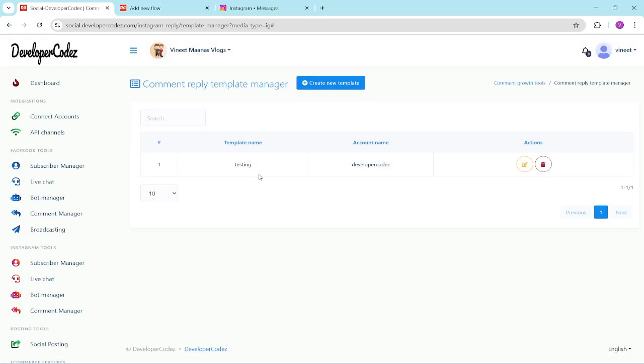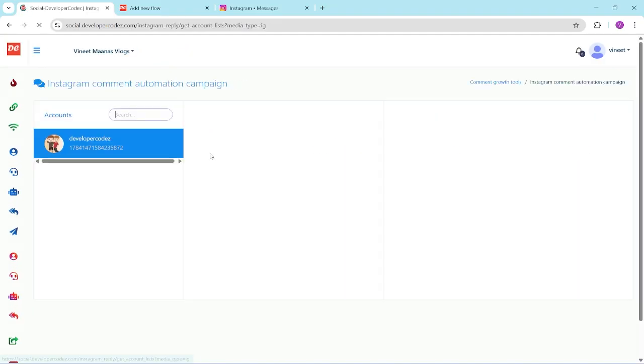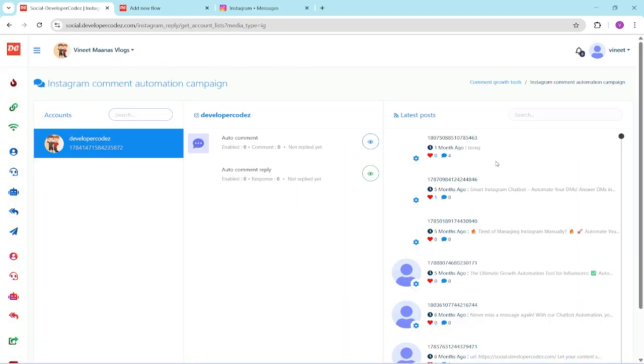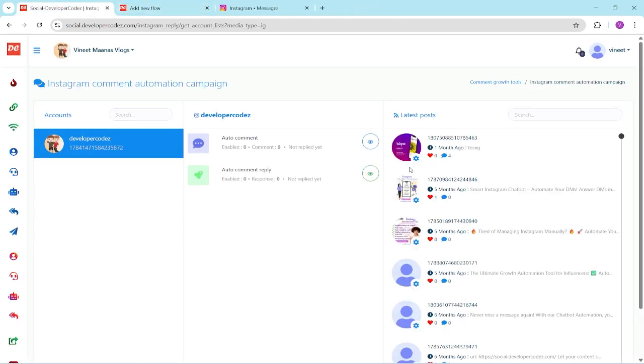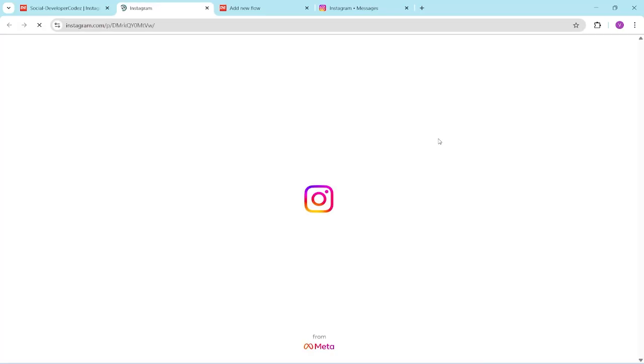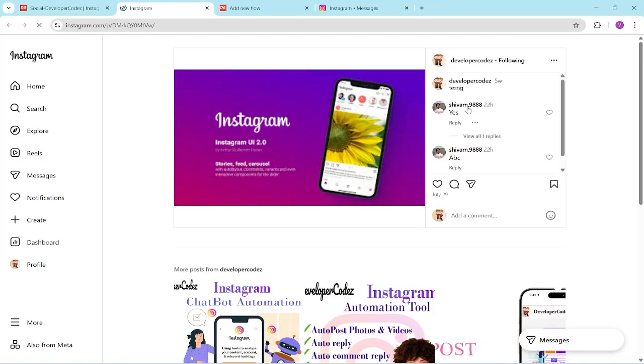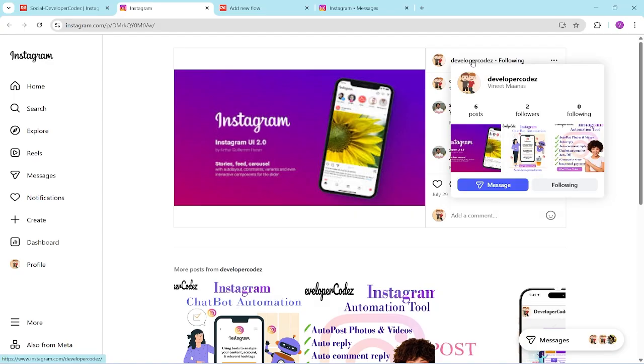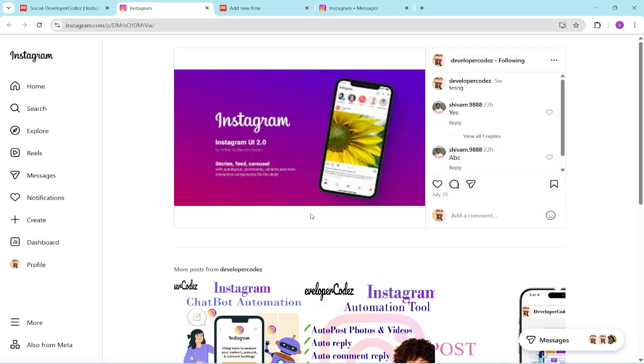So here auto comments has been enabled, but now we also have to select in which post it should be enabled. So I'll go to all posts and select the latest post that I have. I think this one. So here is the post. Actually there is some network issue, so I just switched my Wi-Fi connection. So this is the post, right? This is the main account, developer course, but I have logged this account in as another user, right?